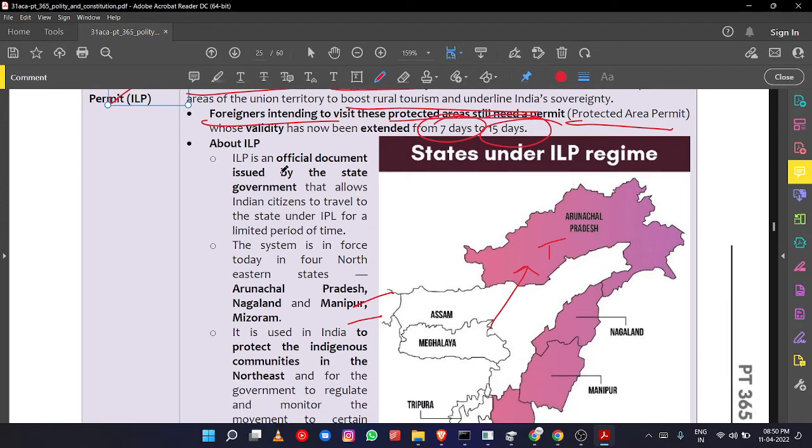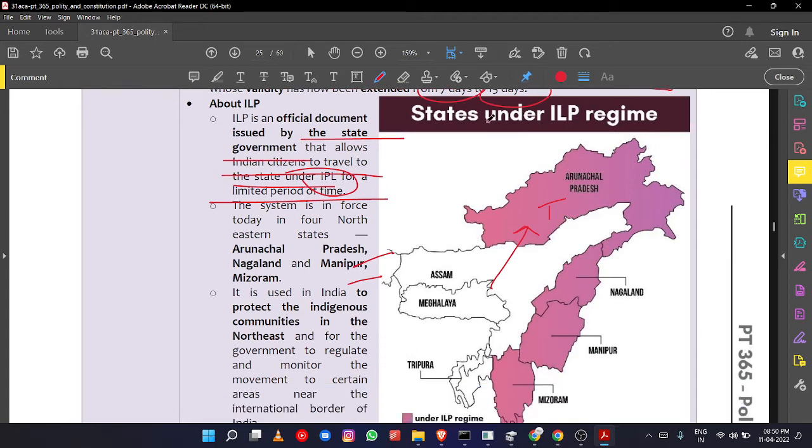Okay, this inner line permit is an official document issued by the state government that allows Indian citizens to travel to the state for a limited period of time. So if you want to travel to these particular places, you have to take this ILP document permit for a specific period of time. Then only you can enter this particular state.